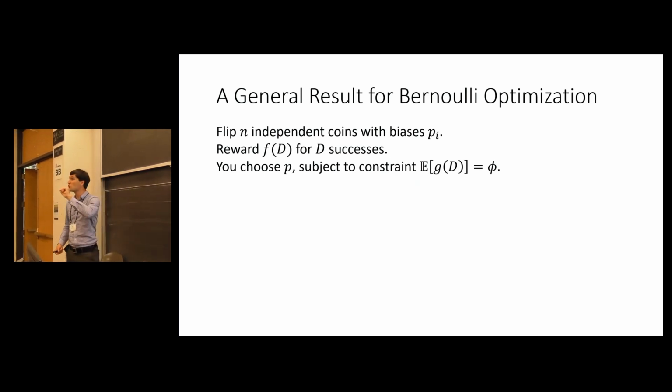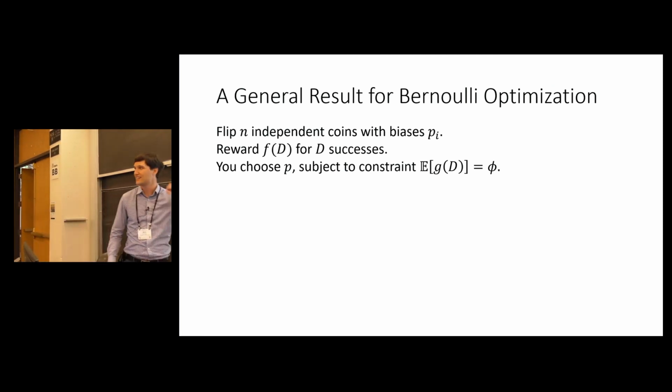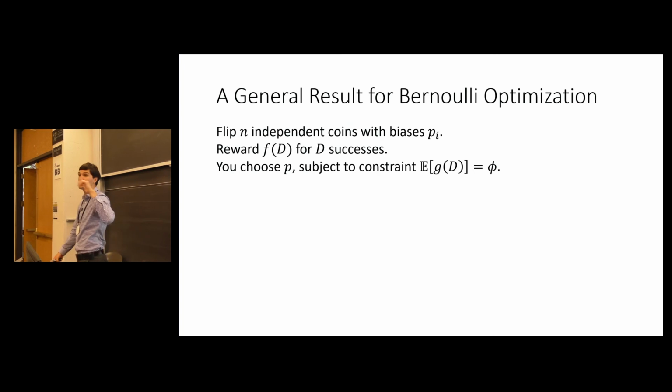You get to choose the biases of these coins. You get to choose the probability that each comes up heads, but not completely unconstrained. That would be kind of a boring problem. So I'm going to give you some constraint on the expectation of g of d for some function g. So the simplest form would be like the mean number of heads has to be equal to some constant.